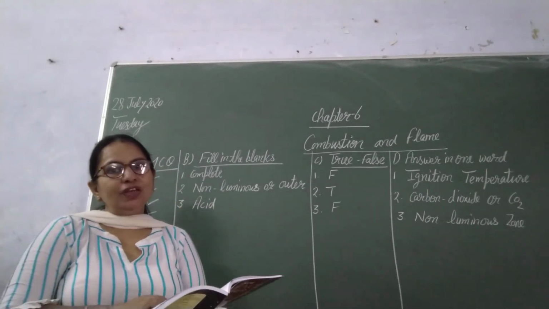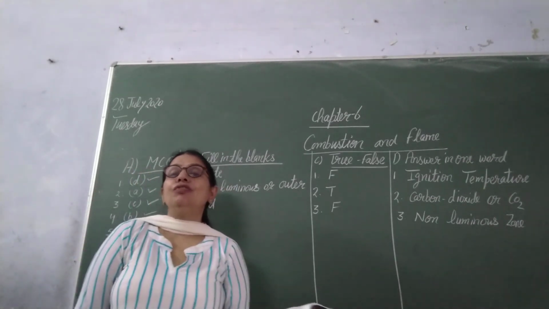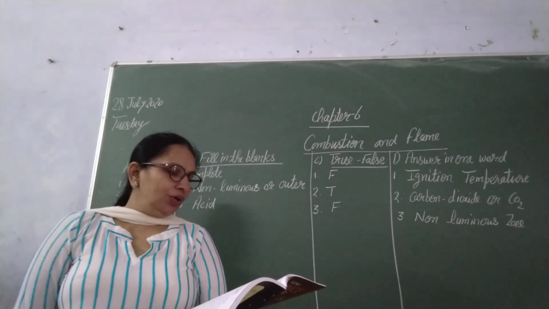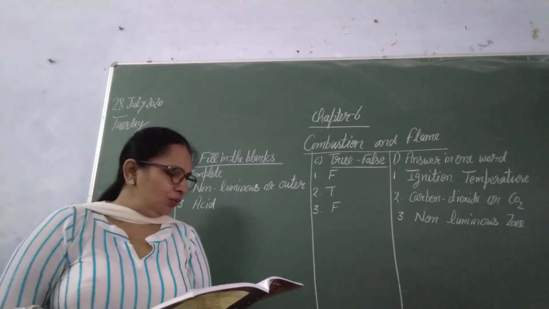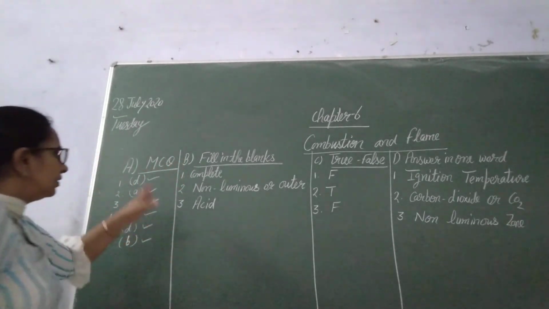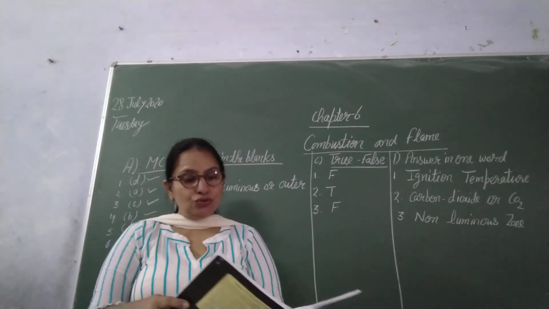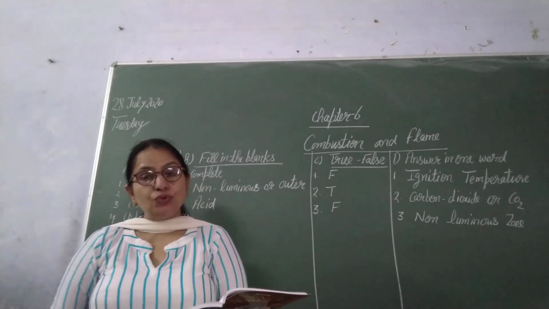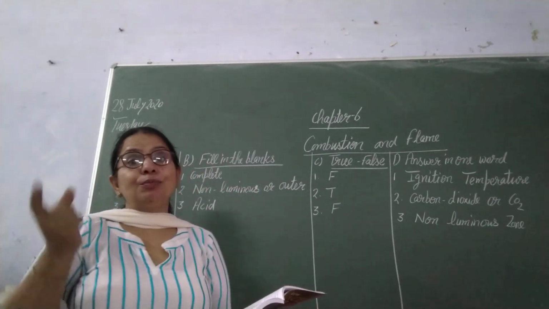It is expressed in kilojoule per kg, which is given in the MCQ also. This is the definition of calorific value. So these definitions you have to do in your notebook in neat writing in proper format.